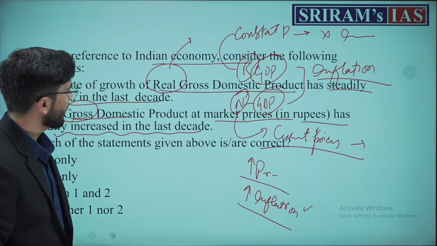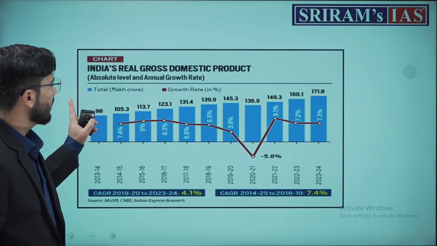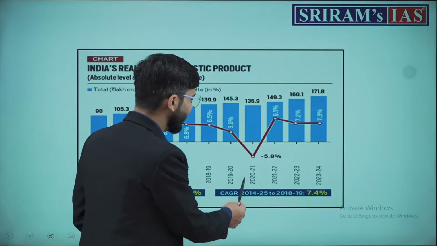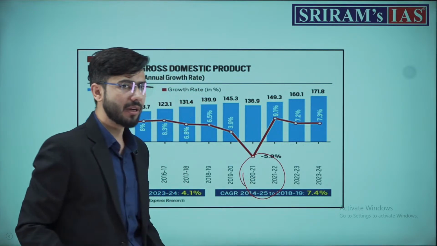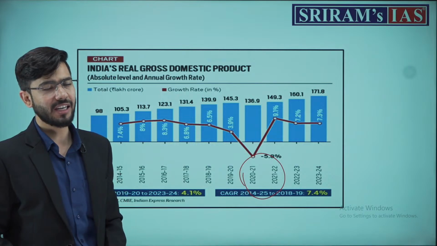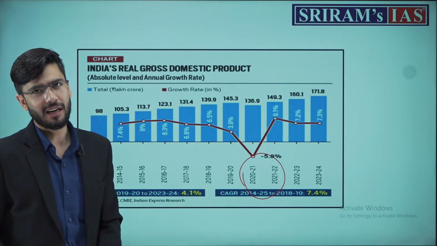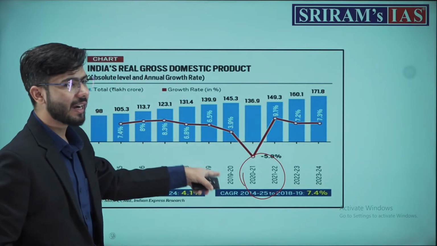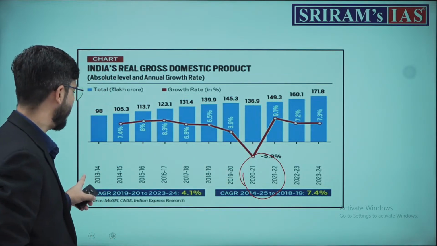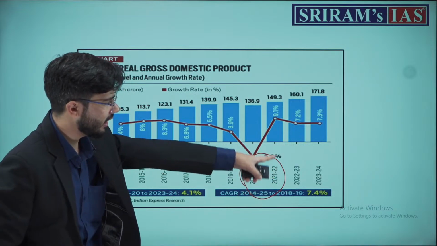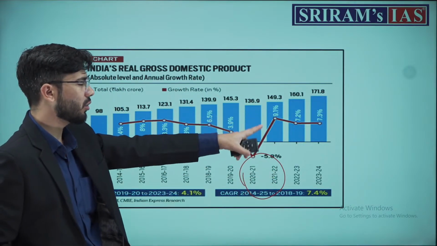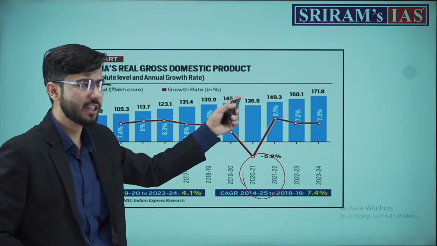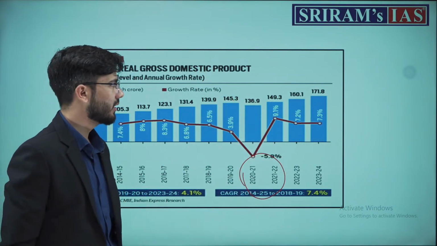Now, next, India's real GDP growth rate has decreased, or you might remember that we saw a double dip recession when we hit the time of COVID. Therefore, you need to understand there was no constant growth from 2013 till 2023. There was no such constant growth or steadily growing economy in terms of real GDP. Nothing like that happened.